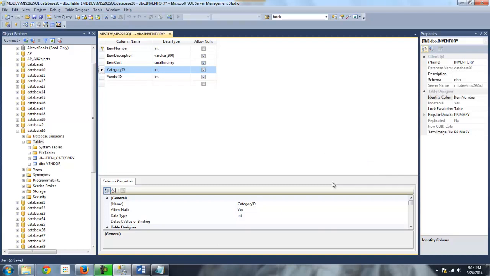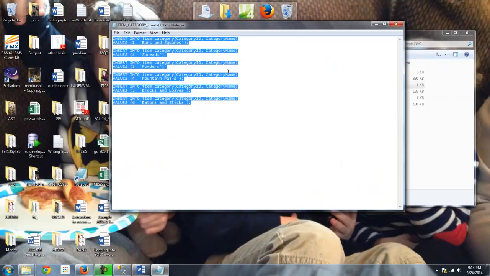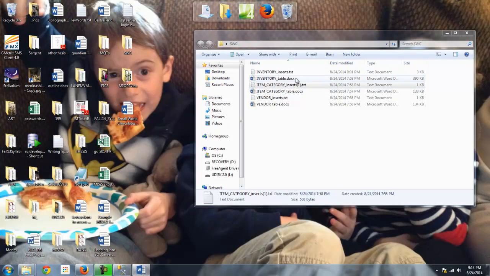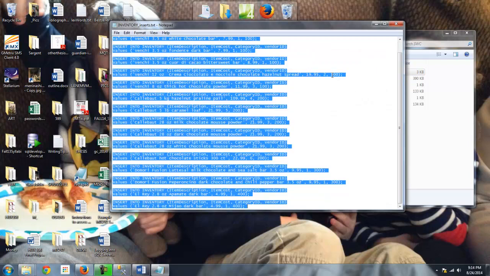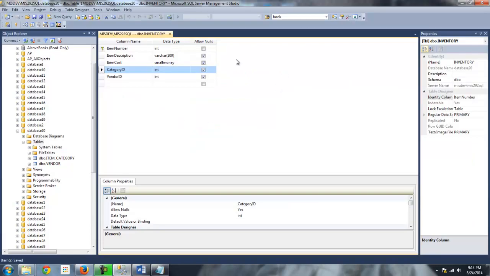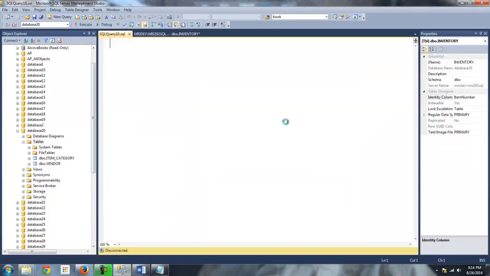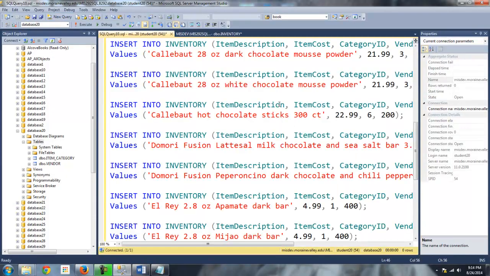Why don't I go ahead and populate this now with some records. So I'm going to go in here, and this would be the inventory inserts. Okay, I'm going to copy these, and I'm going to again start a new query, paste them all in.